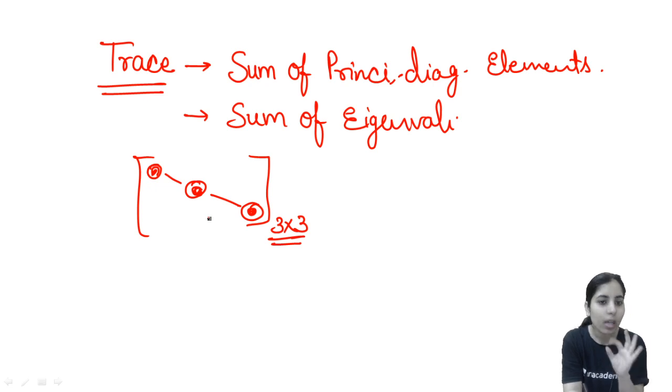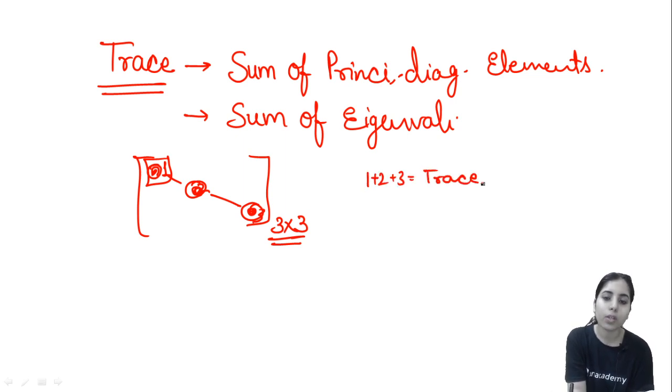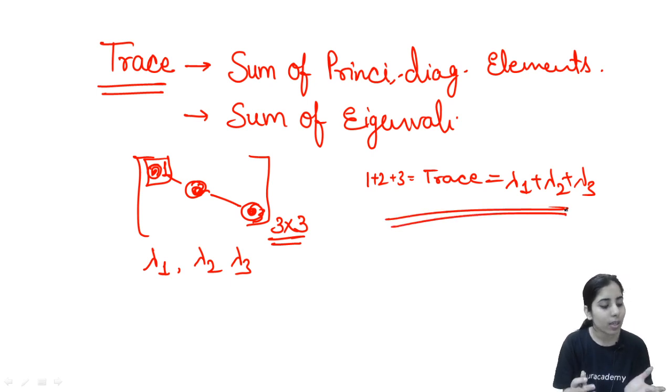The diagonal which you draw from the first element is known as the principal diagonal. Clear? So sum of principal diagonal elements, that means element 1, element 2, element 3. So 1 plus 2 plus 3 will be the trace in this case. Even if you know the eigenvalues of this matrix, let's say lambda 1, lambda 2, lambda 3, that will also represent the trace. So you can write trace in any one of the ways depending on the question you are solving. Trace is just the sum of principal diagonal elements or the sum of eigenvalues.